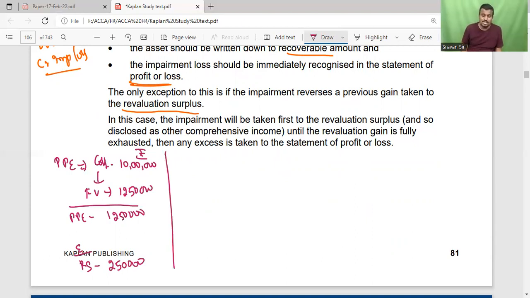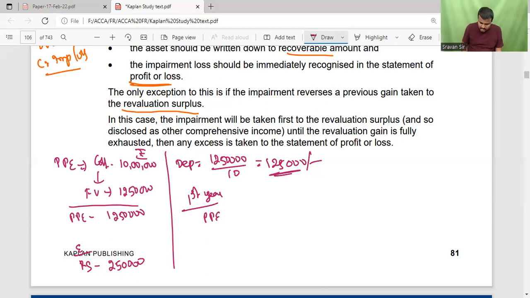Then its useful life is, for example, 10 more years. Then the depreciation required is 12,50,000 by 10, so 1,25,000 is the amount of depreciation. At the end of the first year after revaluation, we create the depreciation.